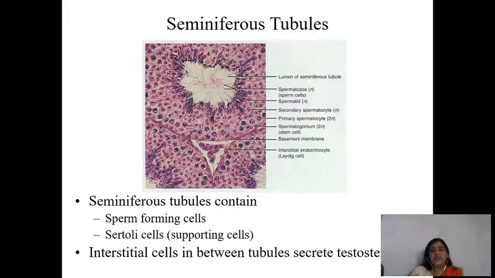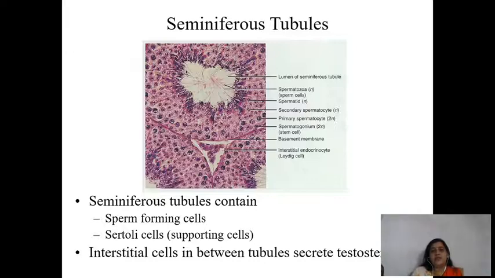Now this is the picture of sections of the seminiferous tubules. Here we can find different seminiferous tubules, and between the seminiferous tubules there is one cell type which is called Leydig cells, and Leydig cells under the influence of hormone LH produce the hormone testosterone. Another kind of cell is also found, located within the seminiferous tubules, and that is the Sertoli cells, which are responsible for